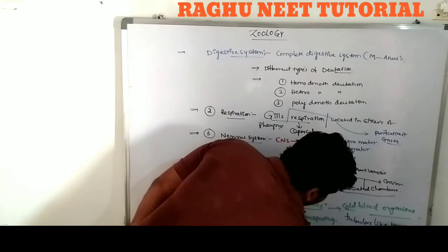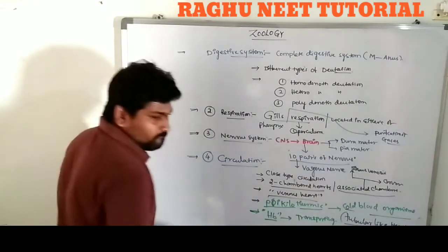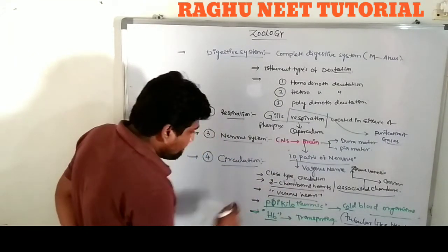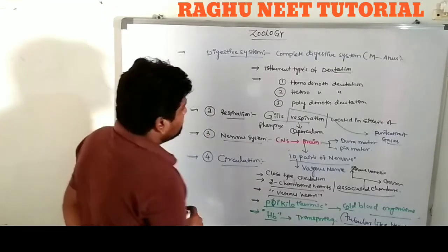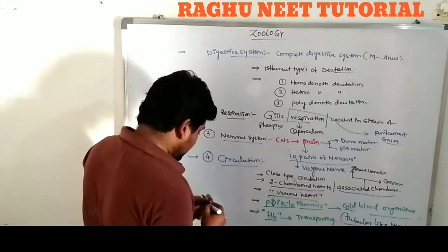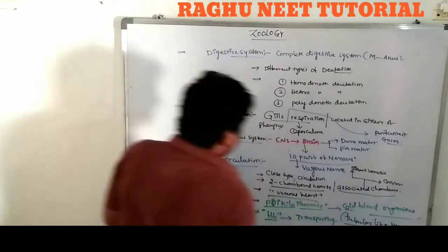Fish's heart is a tubular-like heart. Clear? Circulation. Next one: what is the relation between respiration, excretion, and circulation? Next one, excretion.